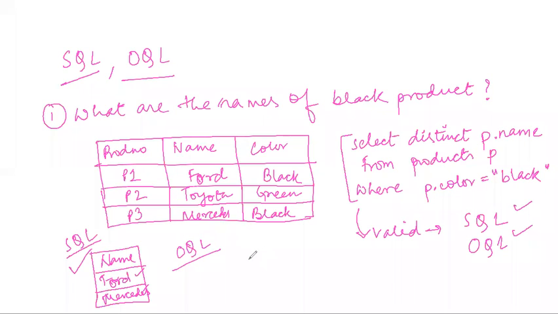As a result, when the statement runs on this object oriented database, it returns a collection of objects. First, it will return one row, that is Ford, and then it will return another separate row, that is Mercedes. And both of them it will return as a string.